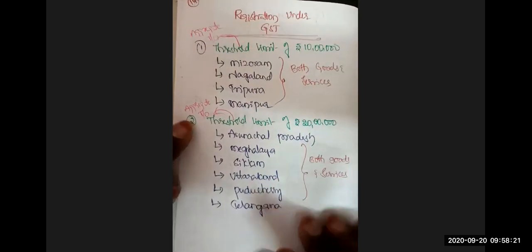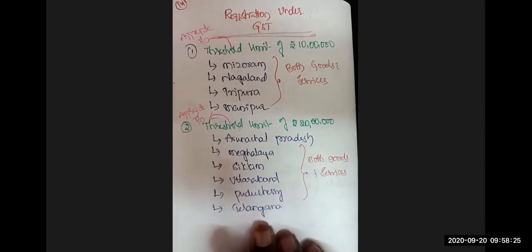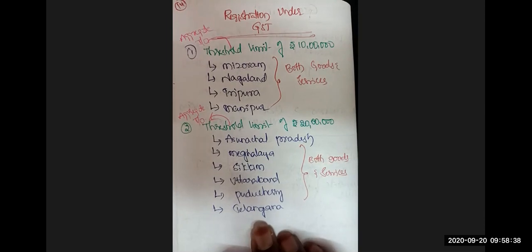And now registration under GST. Whether a particular supplier is liable to registration or not is purely depending upon his aggregate turnover. Earlier we used to have only one threshold limit across India, but now we have separate limits: 10 lakhs, 20 lakhs, 40 lakhs.